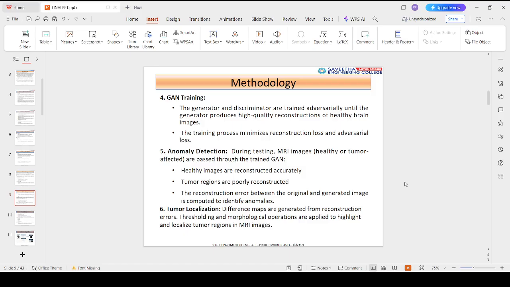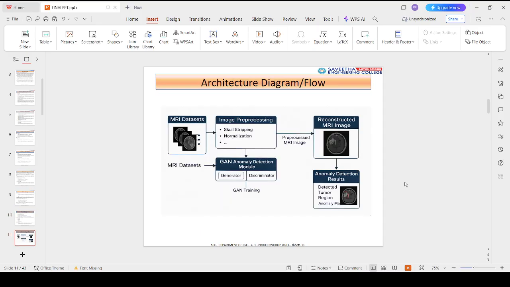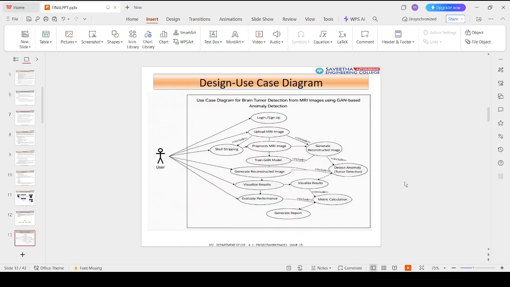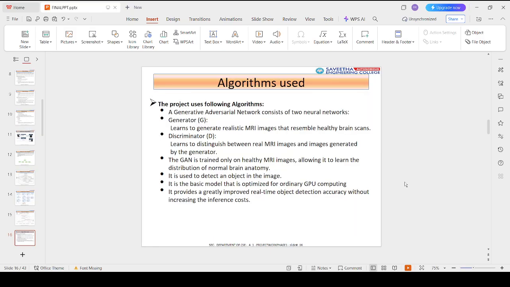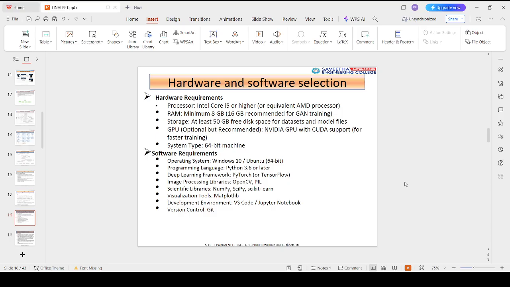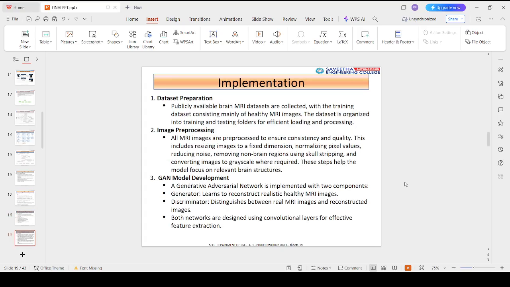Next we will move on to what we have done in the CNN model and GAN model. So this is our architecture diagram. This is how the flow will go. This is our UML diagrams: use case diagram, class diagram, sequence diagram, and the algorithms we used are the generator, discriminator, and so on, and also we used a deep learning algorithm here. This is our step-by-step algorithm of what we have done in this architecture diagram. This is our hardware and software implementation. So, the next implementation.